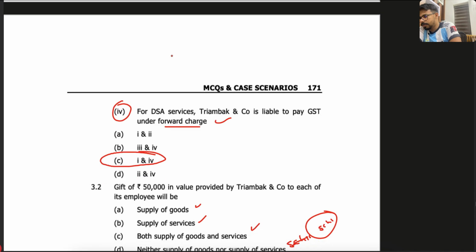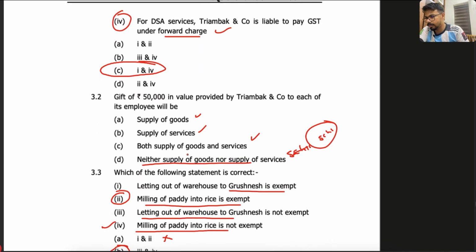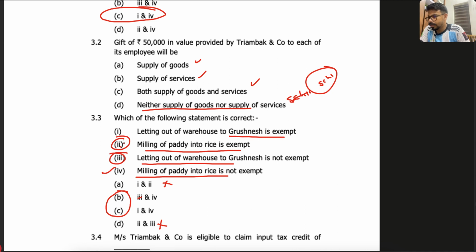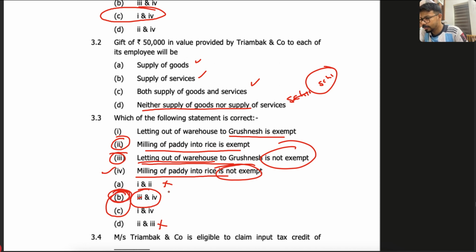Fine. So letting out to Mr. Gurnesh is not exempted. So which option is correct? Option 2 and 3 is correct. Okay, sorry, not 2 and 3. Where is it? This one, correct. Above, which one? Which option is correct? Tell me, everyone. B is correct. 3 and 4 are correct, because 3 says that letting out of warehouse to Gurnesh is not exempted, correct. And then milling of paddy into rice is also not exempted. So 3 and 4 is in option B. Okay, so B is the correct answer.